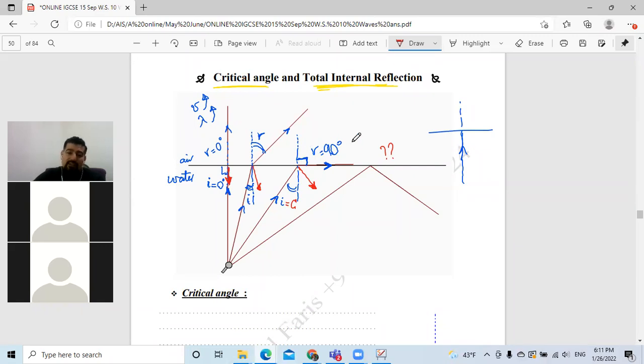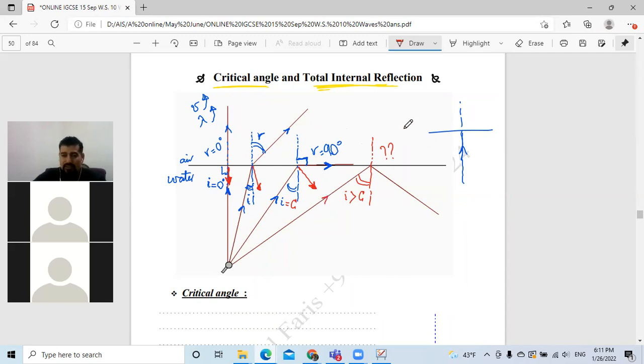That makes an angle of refraction in the fast medium, usually in air, which is equal to how much? 90 degrees. Why do we call it critical? Because when the light's angle of incidence is greater than the critical angle for this medium, for this water, what happens to the light?